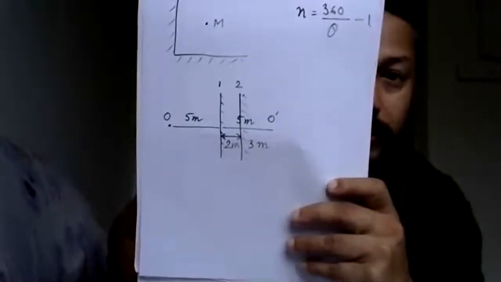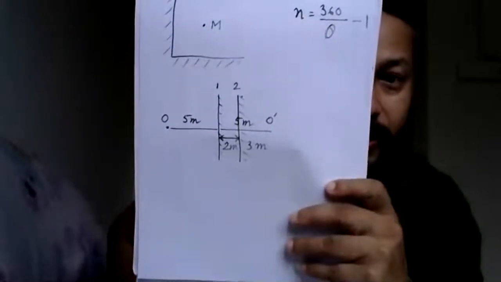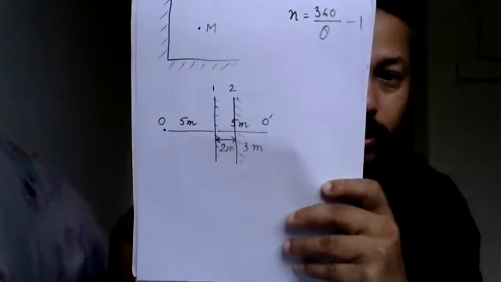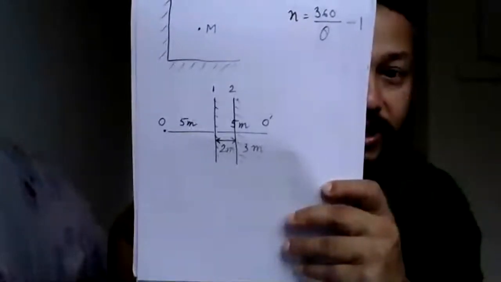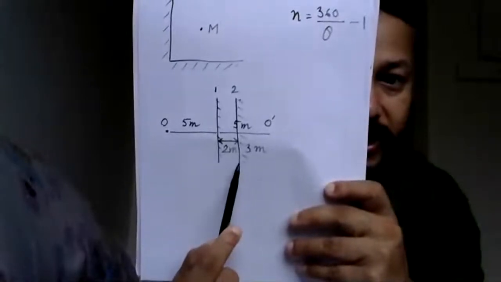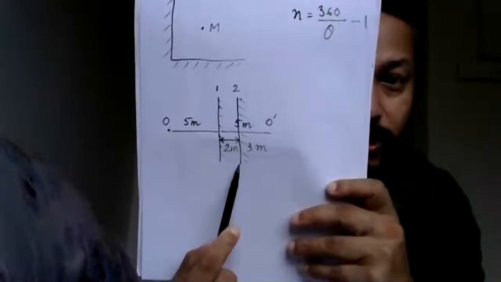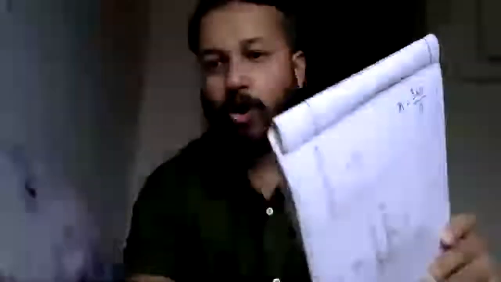Now can you tell me the distance between you and the mirror, I mean the object distance, with the mirror in the second position?